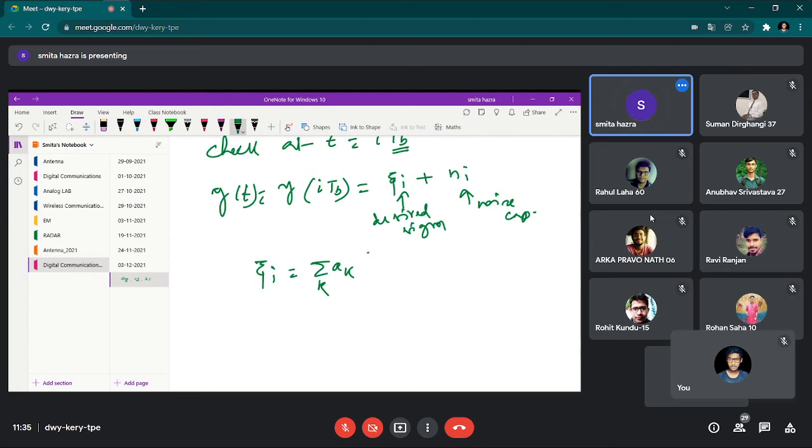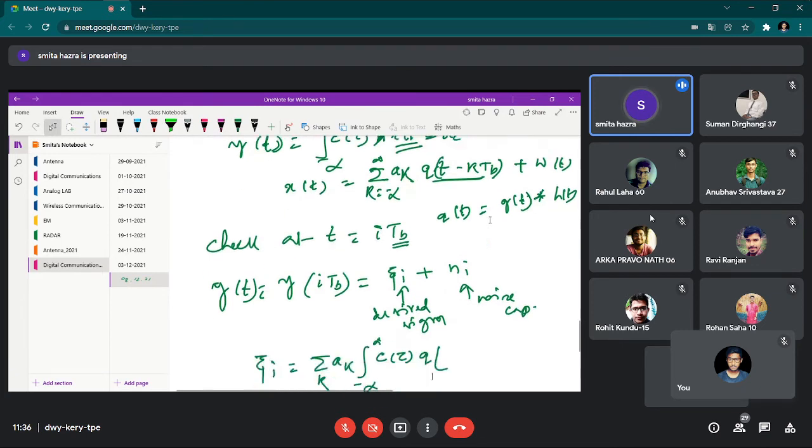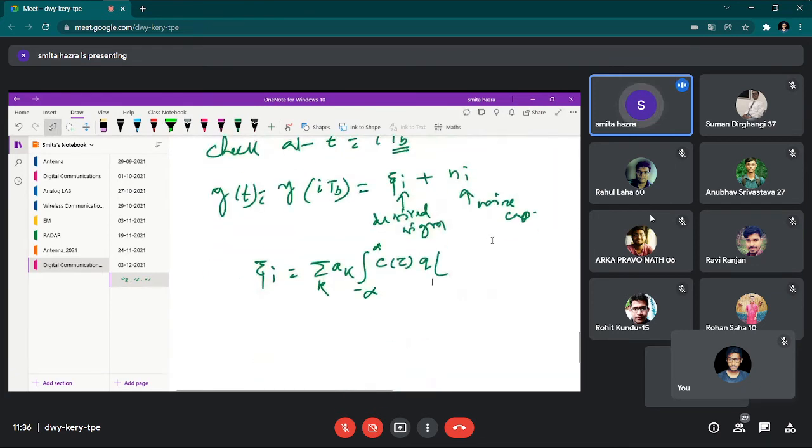It means integration from minus infinity to plus infinity, c of tau, q of t, where t means iTb minus kTb as usual, and because of the processing this will be this, into d tau. Can I write this?